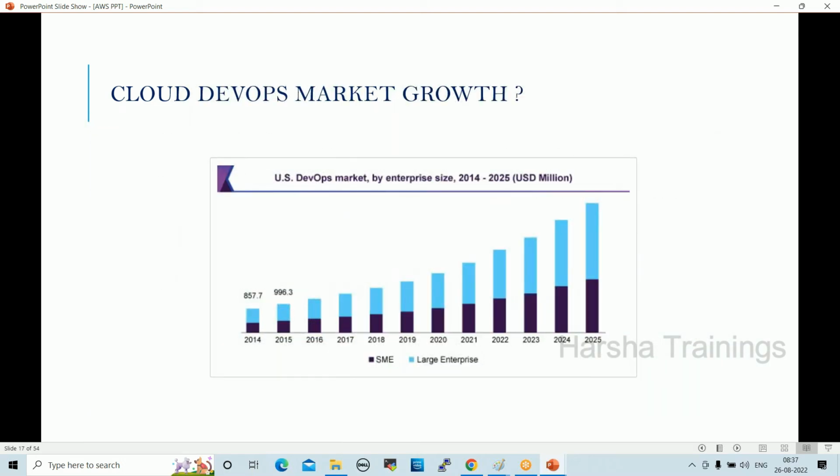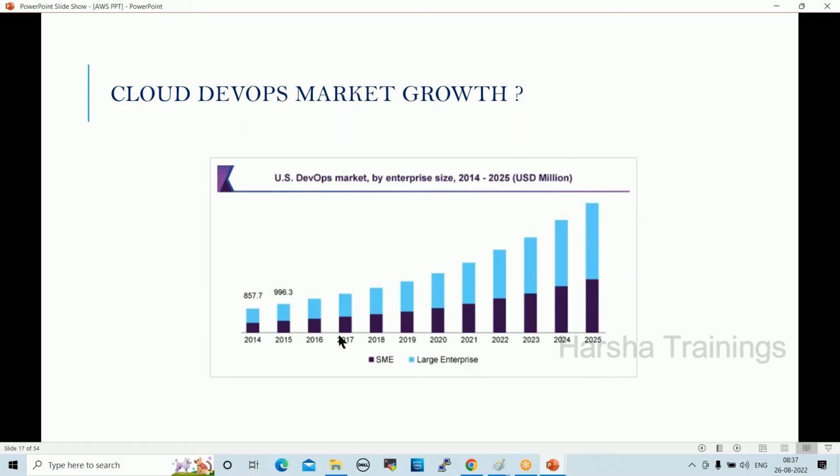Next one, cloud DevOps market growth. See here, the market is growing since 2014, like this. So the cloud DevOps market, right? Coming 15 years minimum, the market would be like this only.